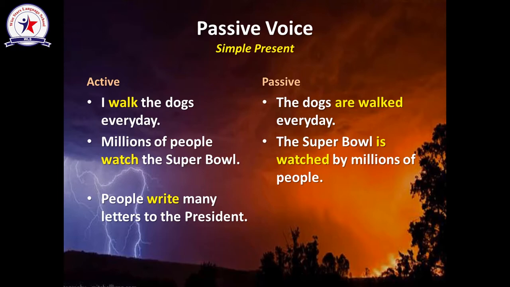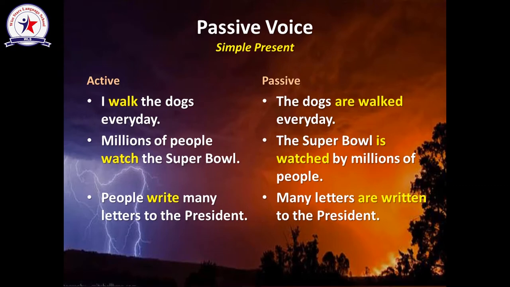So, many letters are written to the president. If we would like to add the doer of the action, we can use by people. So, the sentence will be, many letters are written to the president by people, if you would like to add the doer of the action.